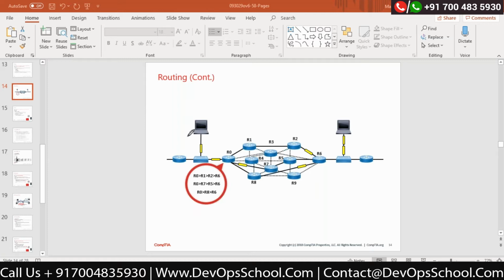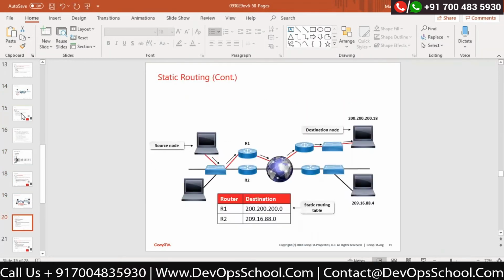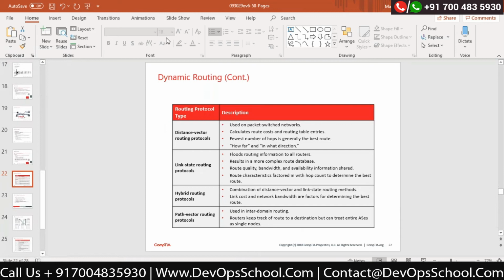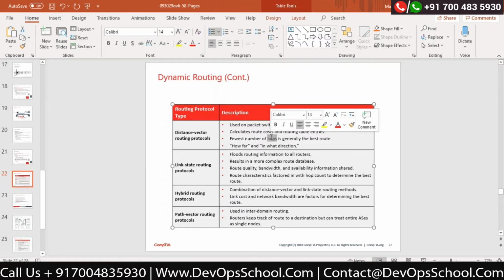If you have the minimum number of hop counts, that could be my best path. We can call it distance vector routing. Majorly it is called hops, the minimum number of hop counts.